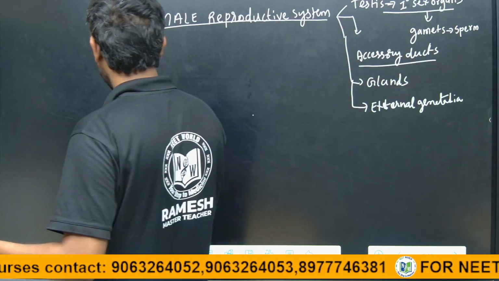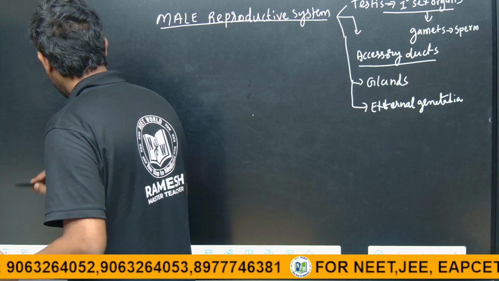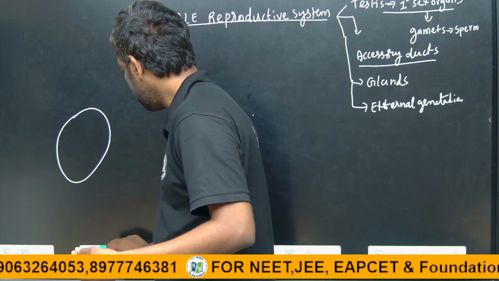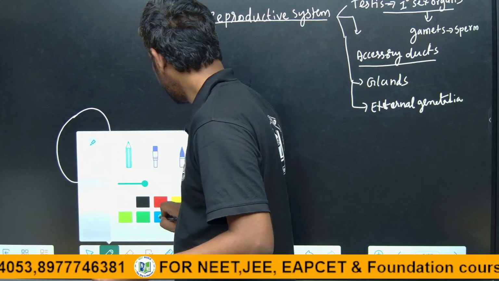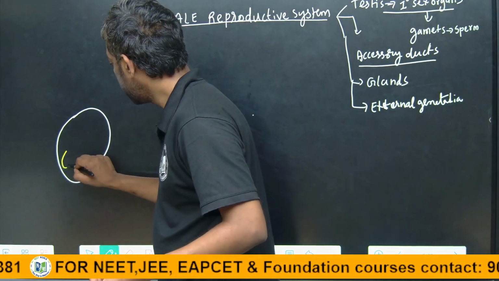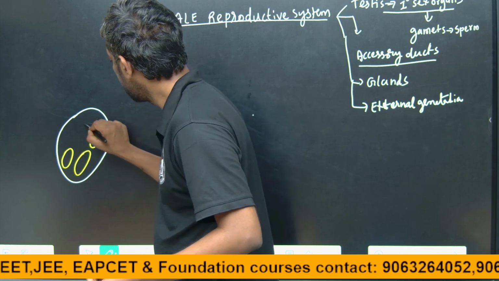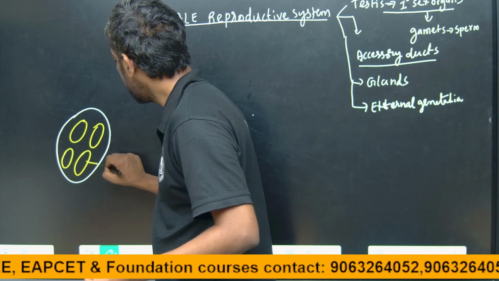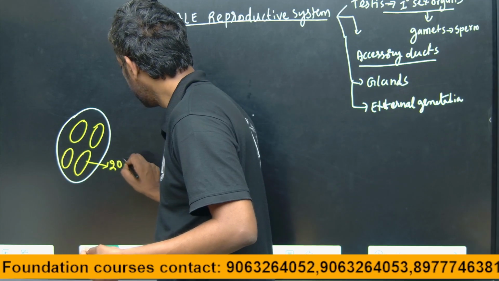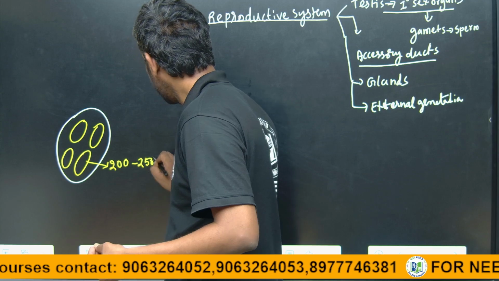The pair of testes, each testis looks oval in shape. In the testis, there are lobules, about 200 to 250 lobules.